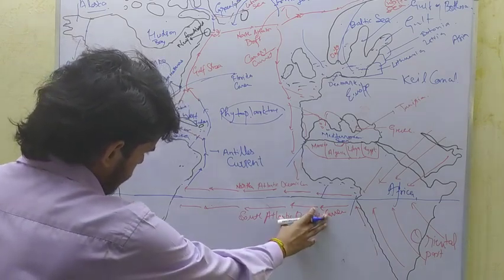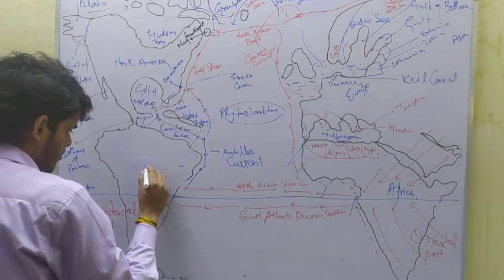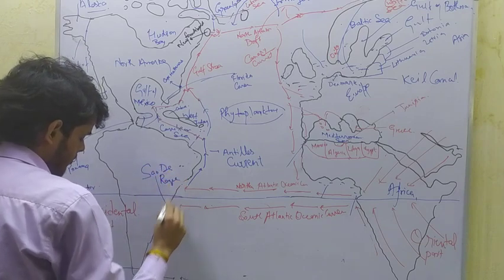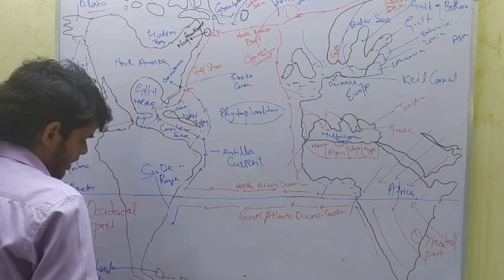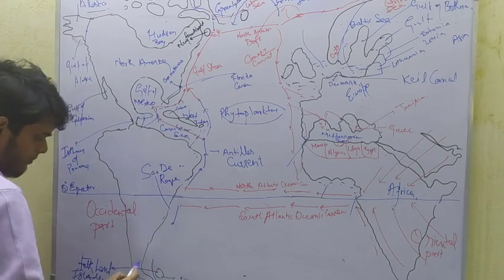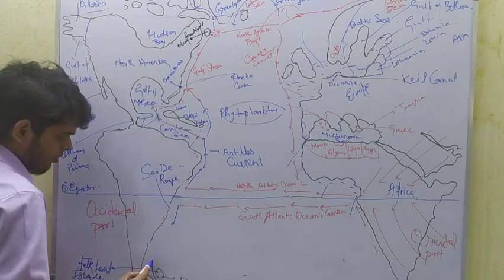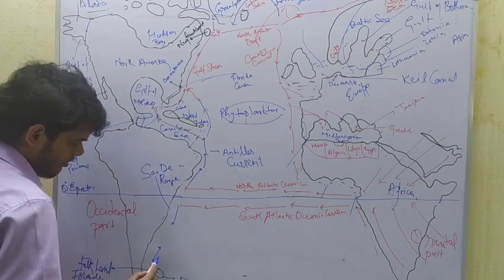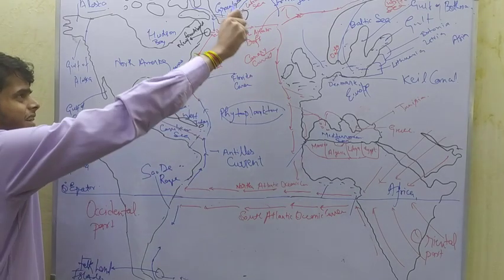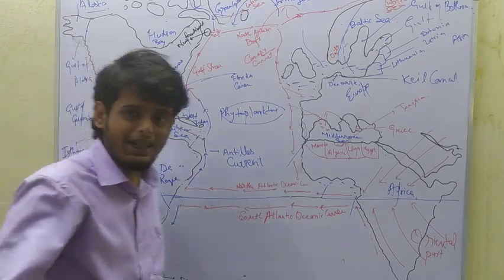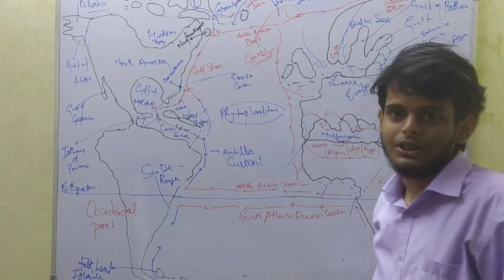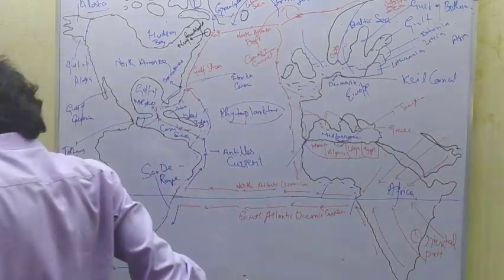When the South Atlantic Oceanic current hits the southern rock of Brazil, it moves southwards. Here the Atlantic Ocean is located, and Antarctica is located in the southern part.